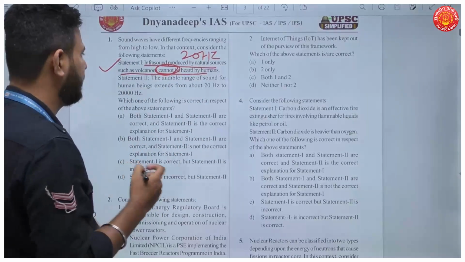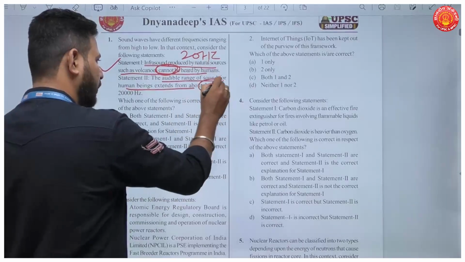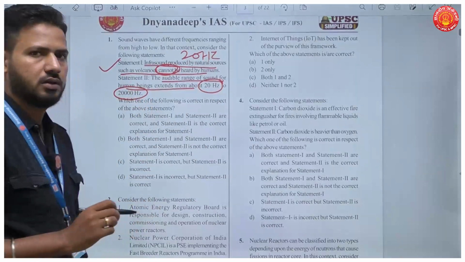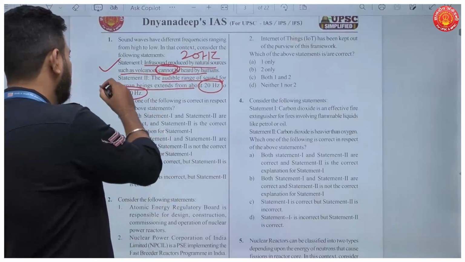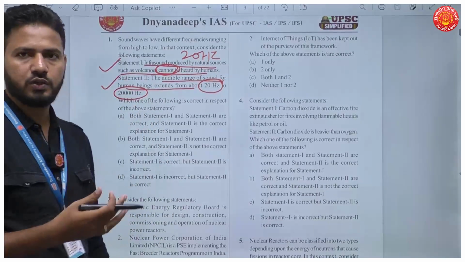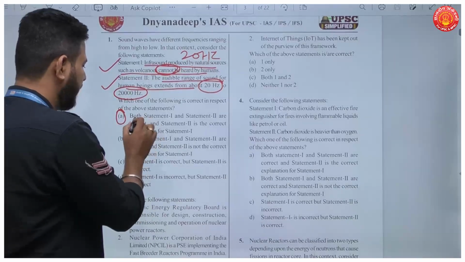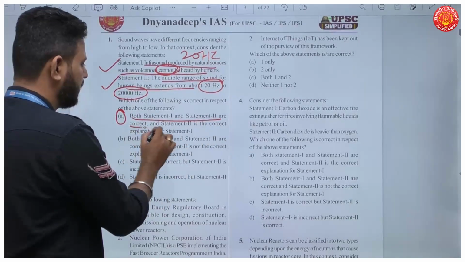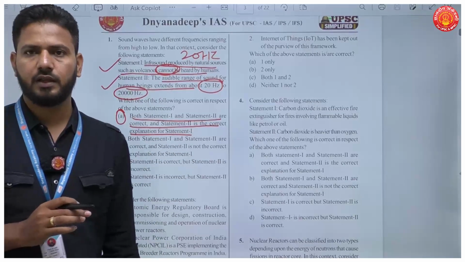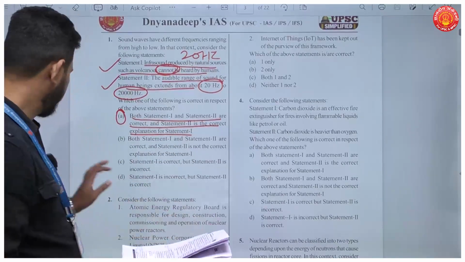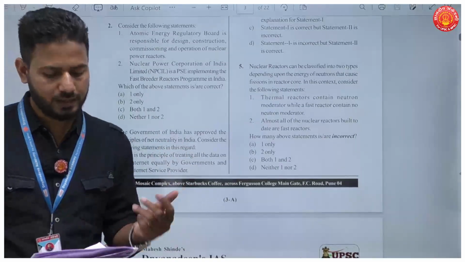Then the second statement is the audible range of sound for human beings extends from 20 hertz to 20,000 hertz. Now this is the explanation about why we cannot hear the sound produced by natural sources. So both the statements here are correct. So your answer here has to be A: both statements 1 and 2 are correct, and statement 2 is the correct explanation of statement 1. Now this is a very basic question. If you've read, like I said, NCERTs, you would be in a position to answer this question.